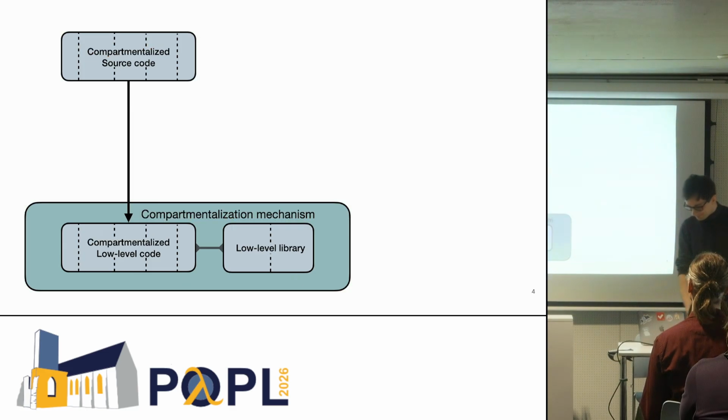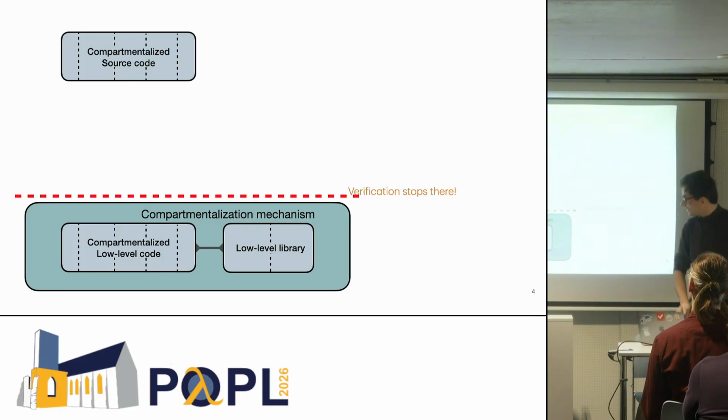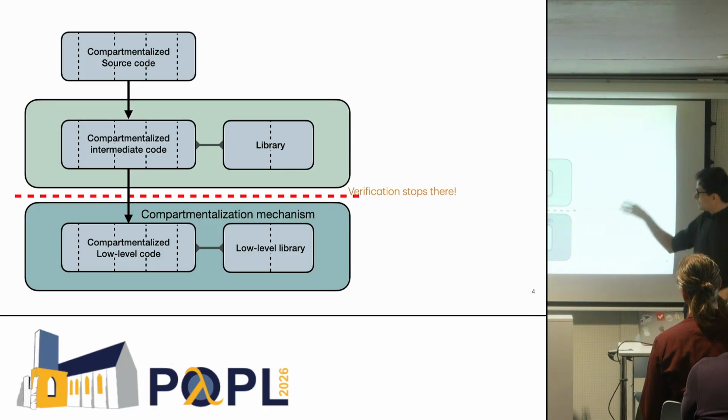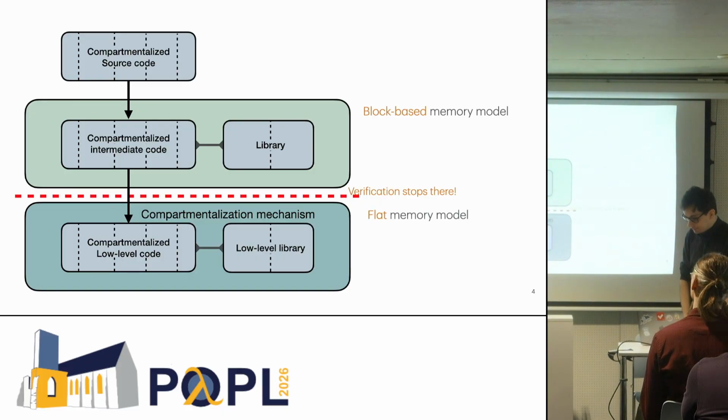So actually what we did is we stopped the verification just before reaching that very low level. And instead we have verified something at an intermediate level, which has still intermediate code that is compartmentalized. It still has a context that is compartmentalized, except it's not as concrete as a real backend. For instance, this intermediate level uses a block-based memory model, while in the concrete backend, we would prefer to have a flat memory model, which is closer to reality.